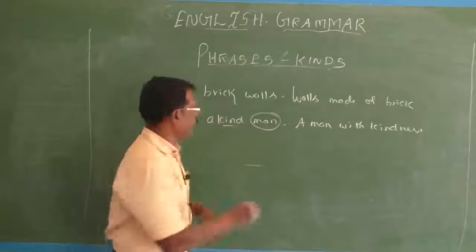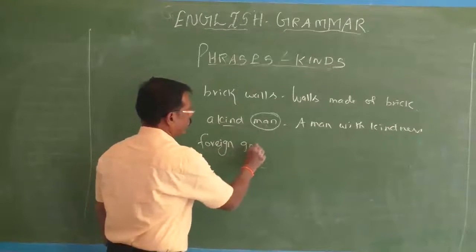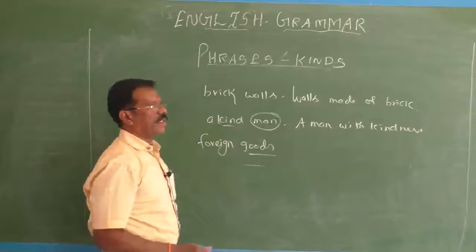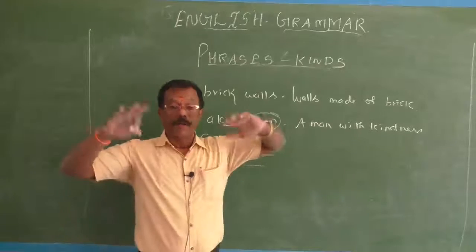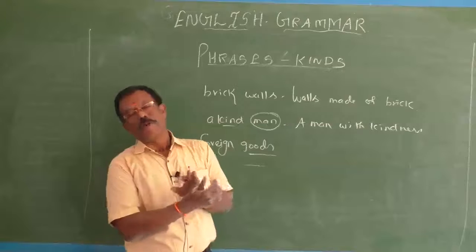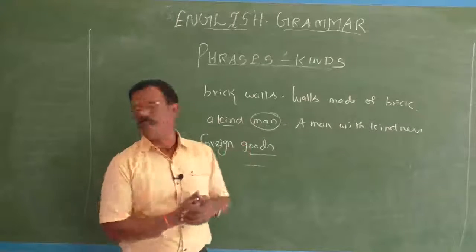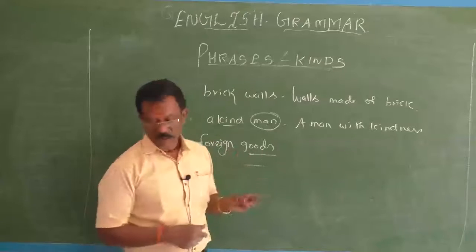And foreign goods. See, foreign goods. Here goods is a noun and foreign is an adjective, and sometimes a proper noun can be used as an adjective. In such a case, that is called a proper adjective. So here in foreign goods, foreign describes the noun goods.